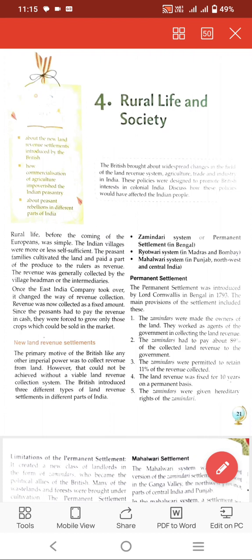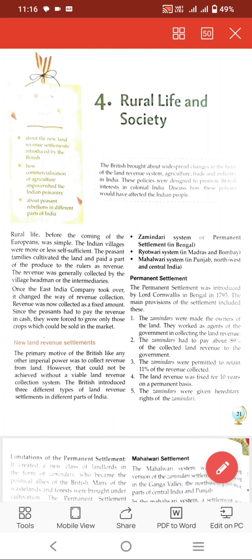We have learnt about the Battle of Plassey and the Battle of Buxar also, and how the English East India Company got the right to collect taxes from different parts of the country from peasants. As you know, agriculture was the main activity at that time. Before the arrival of the British, the Mughal Empire was there. So taxes were collected from peasants and deposited or given to the Mughal emperor by the headman of the village, or you can say intermediaries, right?